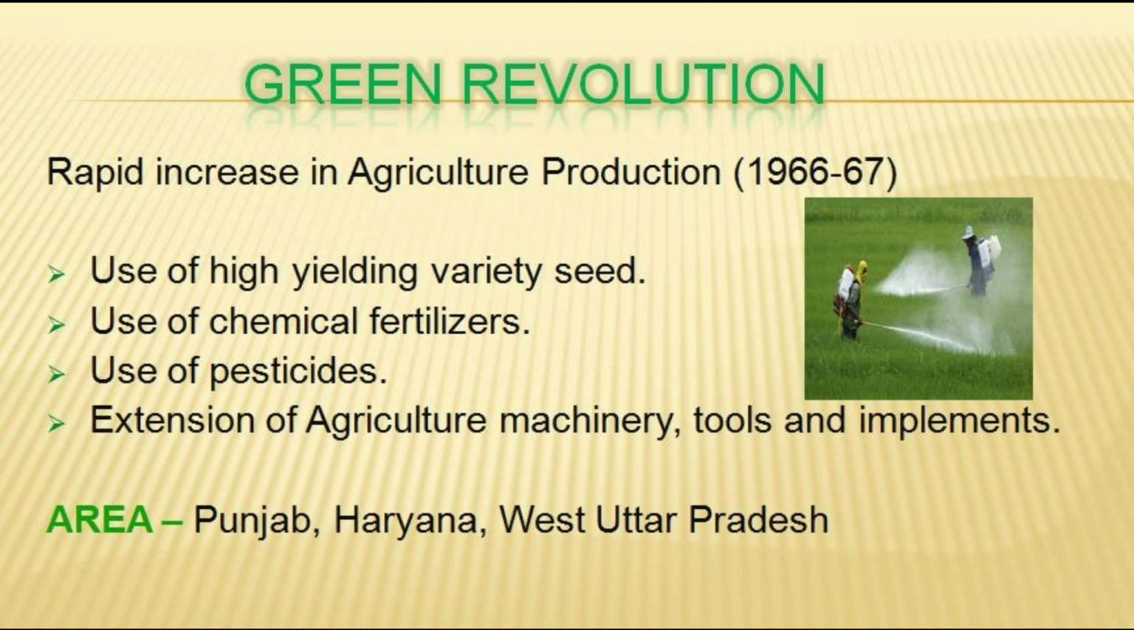Now we should also know why this Green Revolution was held. This was held because the crops were going down. The quality of crop and the growth of crop was decreasing. That's why the rapid change was made in agricultural production, which was done in Green Revolution.